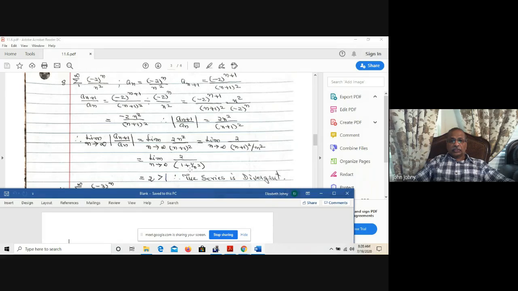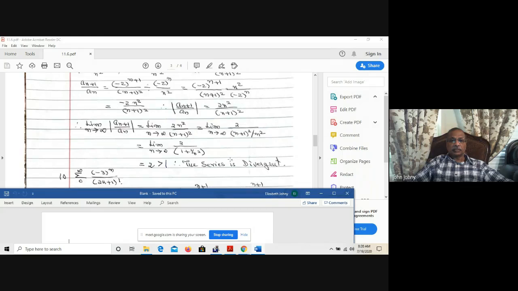So that limit is 2 divided by (1 plus 0) the whole squared. That is 2 divided by 1, which is 2, greater than 1. So the series is divergent. So that series is divergent.